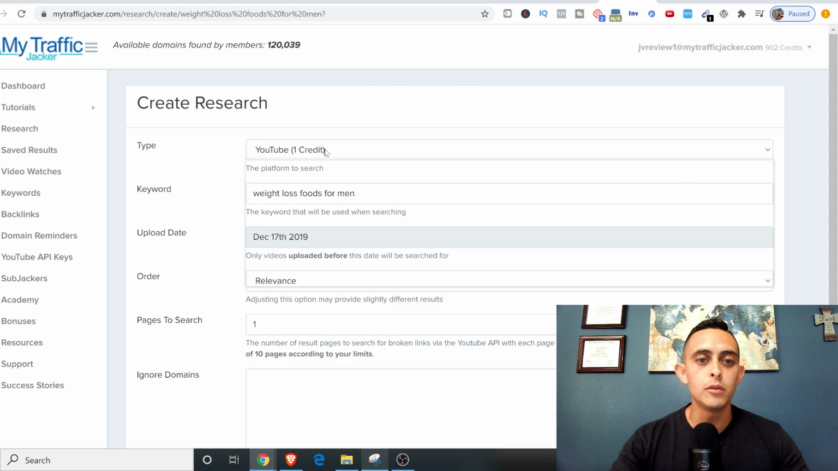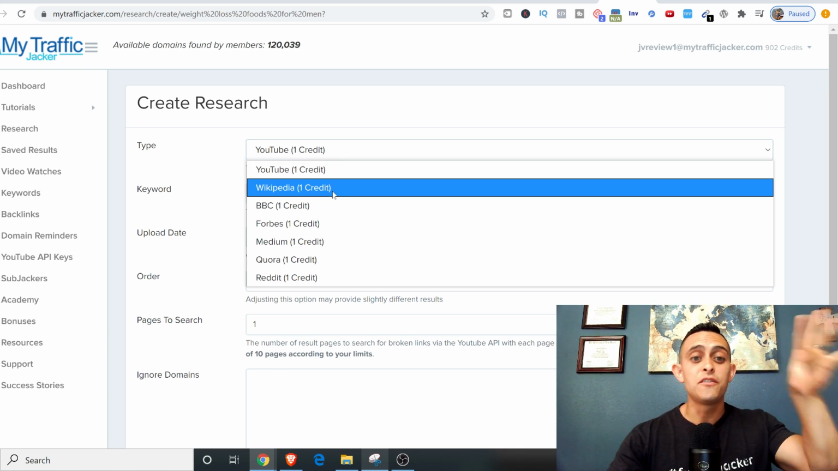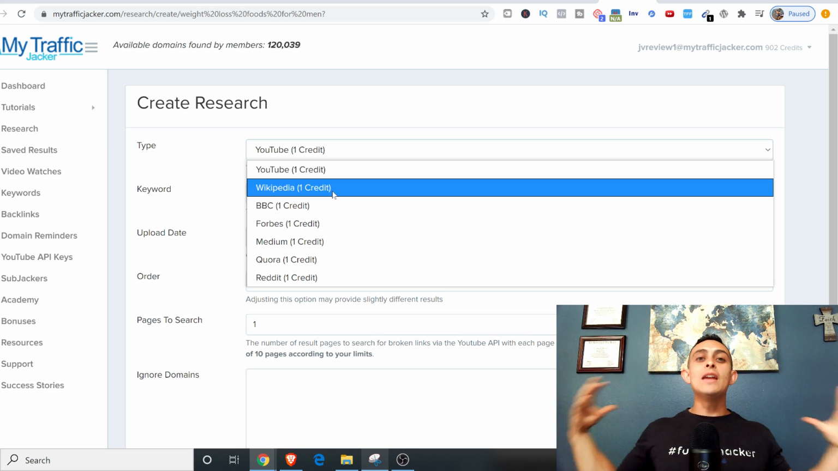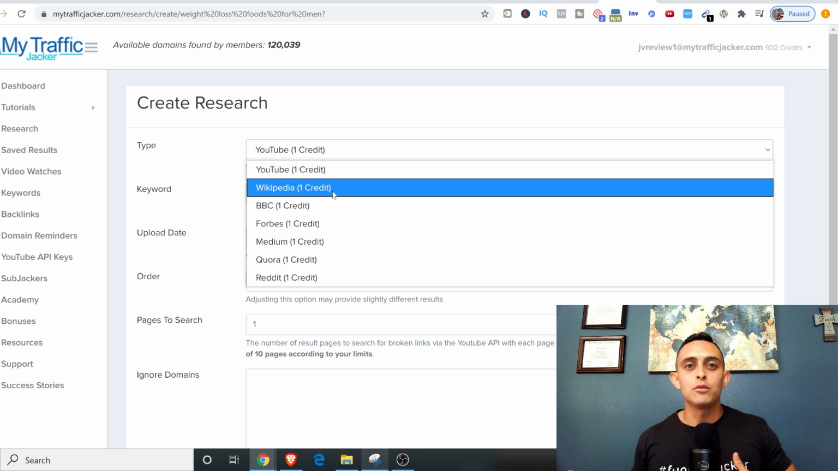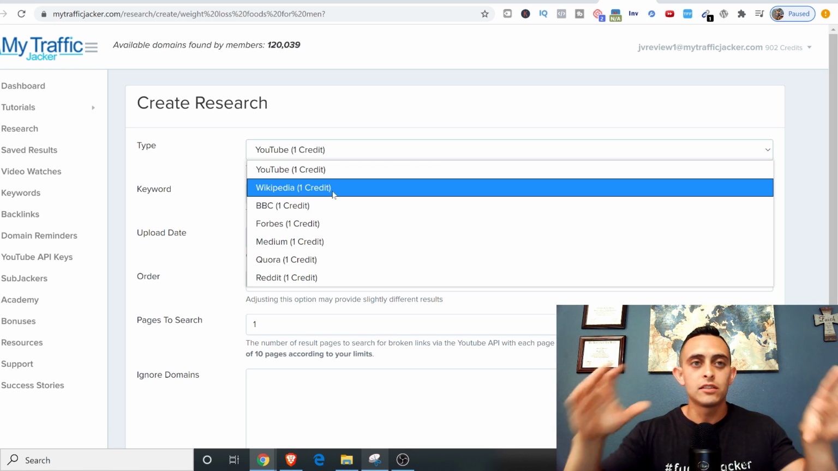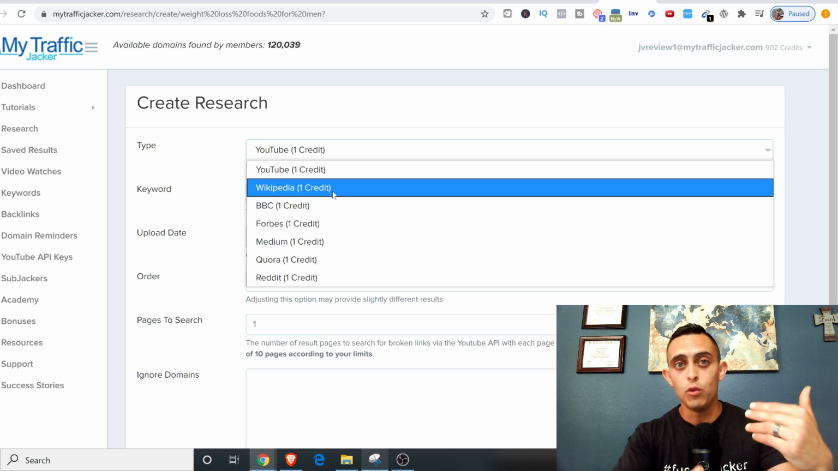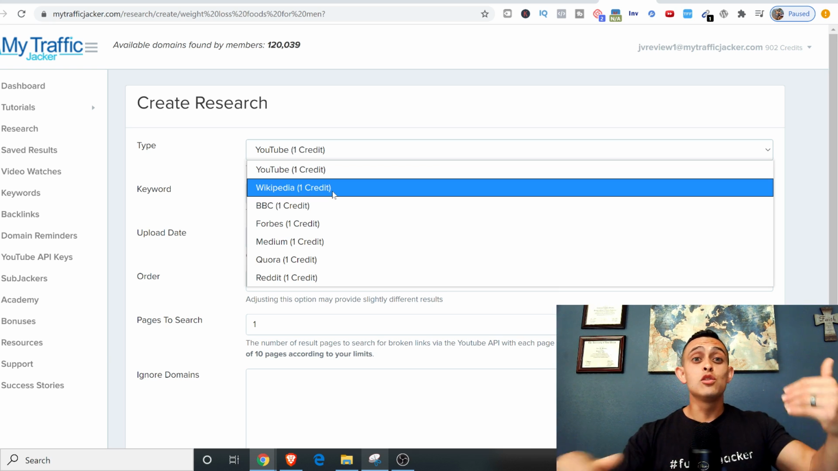So it's going to say, where do you want to search? I'm going to search YouTube, but you can see there's Wikipedia, BBC, Forbes, Medium, Quora, Reddit. There's infinite links out there, like links that people buy and then abandon, right? Maybe they just couldn't pay for it, or maybe they just don't want to do that anymore. It doesn't really matter. Those links are dead right now, and you can redirect that traffic anywhere you want. And you can do this as many times as you want with as many links as you can find, okay?